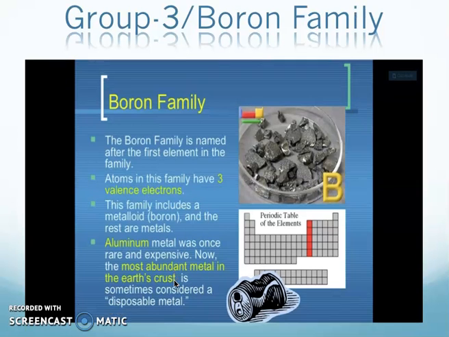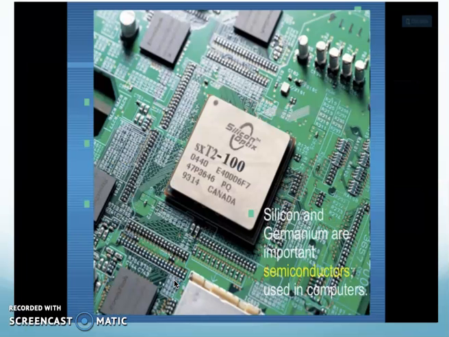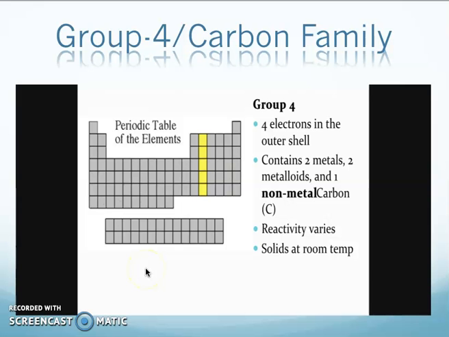So these were the boron family, and what you can see right now are the chips or chipsets of a computer, and they are made up of silicon and germanium, which are most importantly semiconductors. They do not conduct electricity as well as the real metals that we talked about in the transition elements, but they still can conduct electricity. These are called semiconductors, and they are mostly used for computer chips, etc.